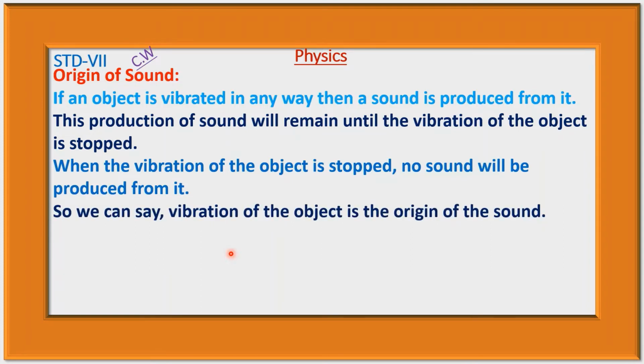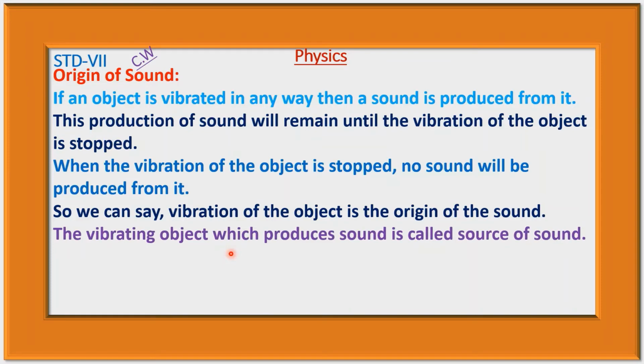So we can say vibration of the object is the origin of the sound. That is, sound is produced by the vibration of the object. The vibrating object which produces sound is called source of sound.